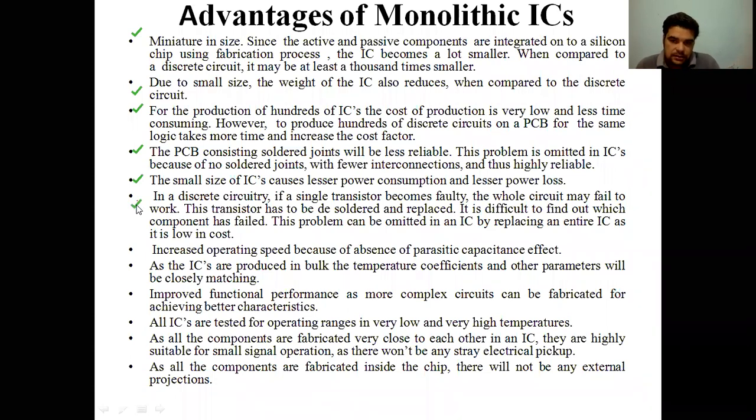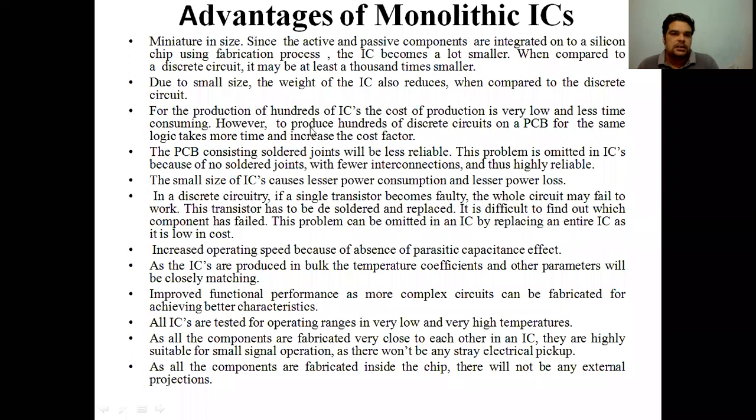But in case of an integrated circuit, a monolithic IC, the entire IC can be replaced. The operating speed is increased. So there are very many advantages of using monolithic ICs.